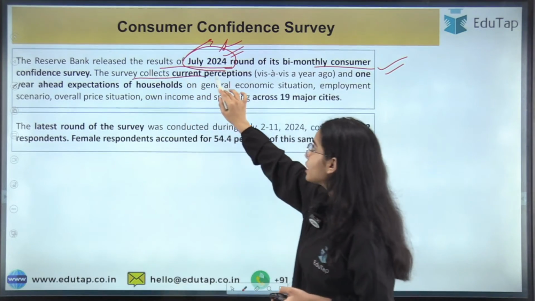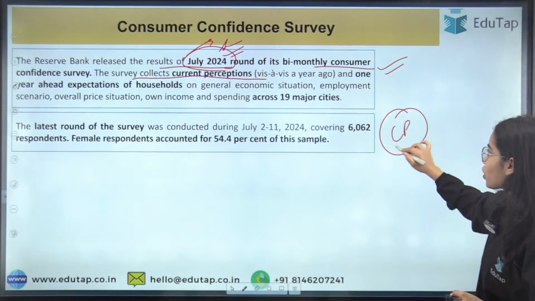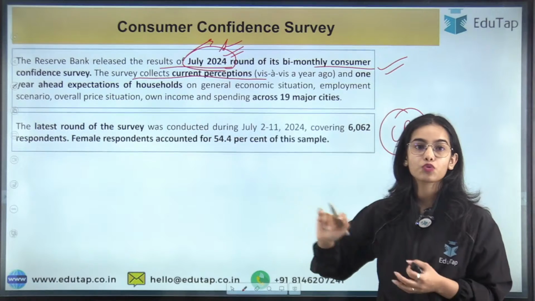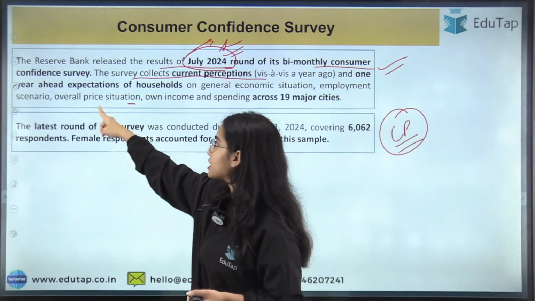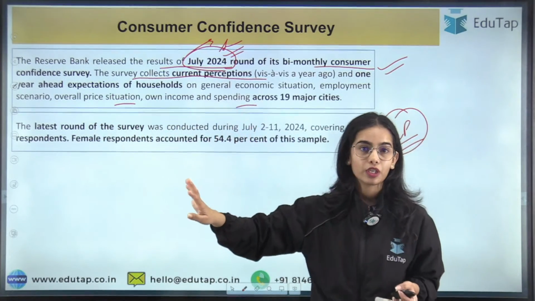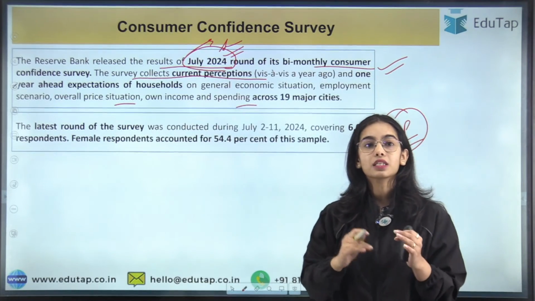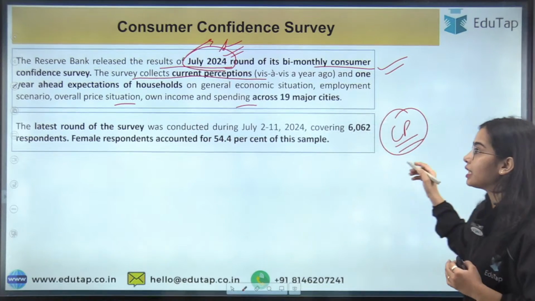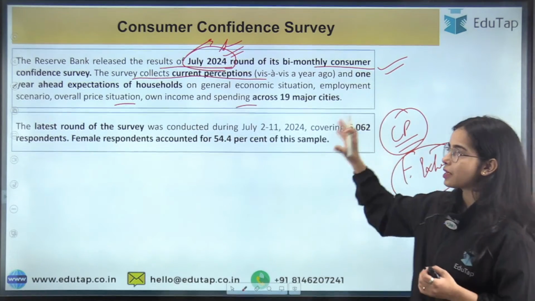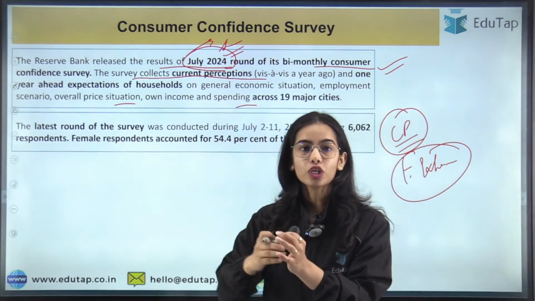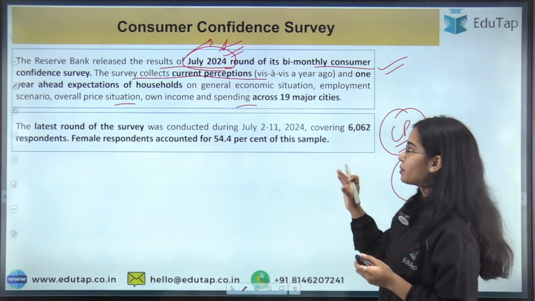Now the survey collects current perception against a year ago. So what is the current perception of the public in regards to the economic situation, the employment situation, the income situation, the overall price situation, and the spending situation. So the current perception for the current financial year is seen, as well as the future expectations, that what are the future expectations of the public for the coming financial year on the same parameters, about the economic situation, employment, income and such parameters. So this is the basic idea.